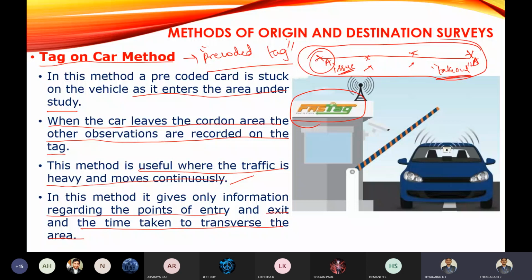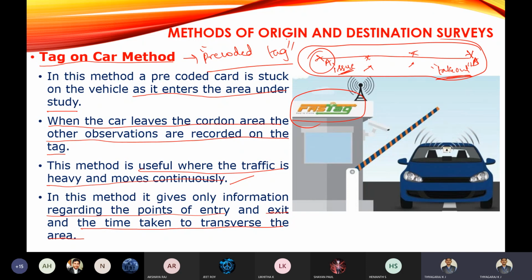And this method gives only information: the entry point, entry time, exit point, exit time, and the distance you have traveled. It will give only that, but it will not give what your origin is, whether there is any intermediate stop, or the purpose of the trips. All other details will not be obtained from the tag on car method.